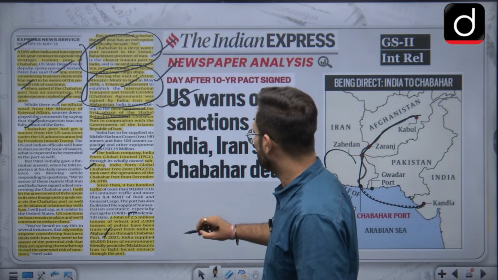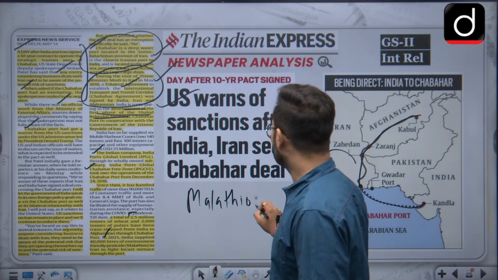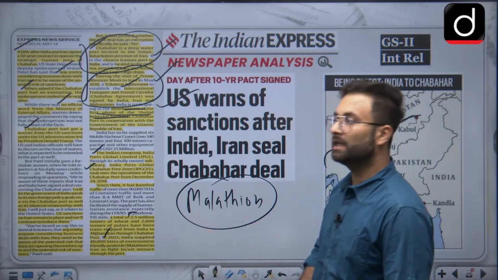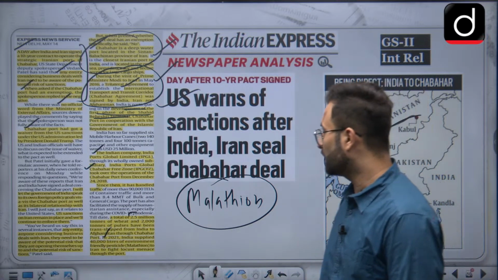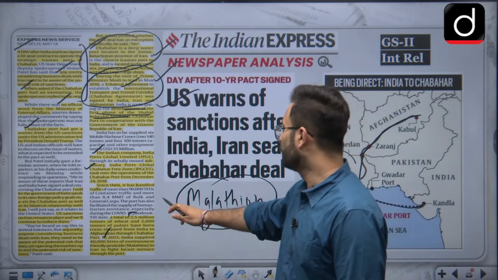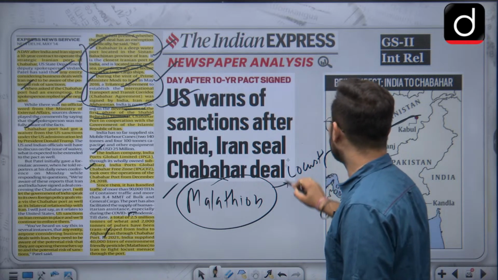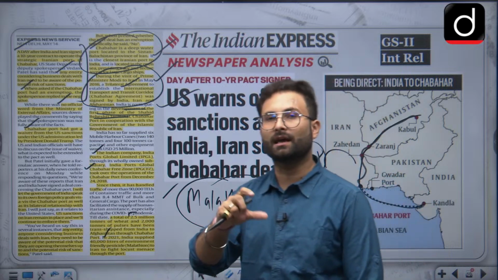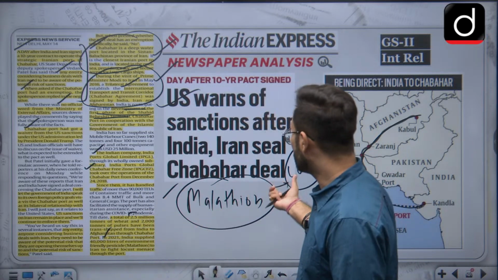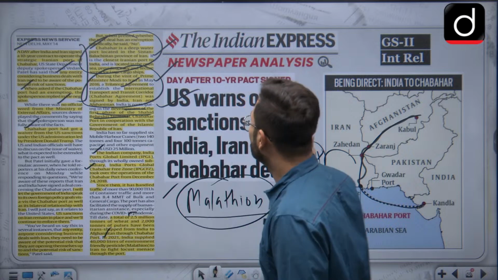UPSC has, you can say, a fondness for such names. Malathion is basically an environment friendly pesticide which has been sent to Iran at that point of time to fight the menace of locust. You know that the areas of Iran, Rajasthan, Pakistan, Afghanistan are having problems of locust, and that is why this particular pesticide has been given to Iran. So I hope this is clear about this particular article.